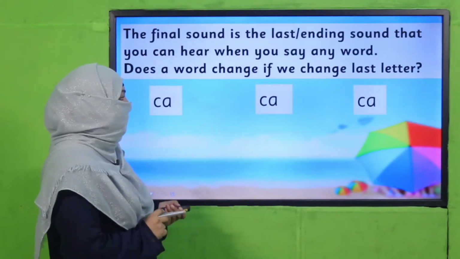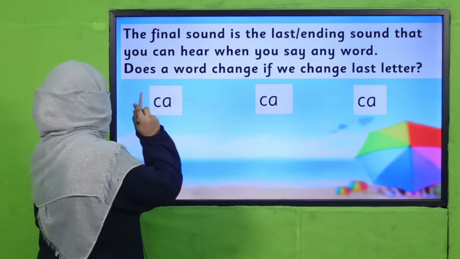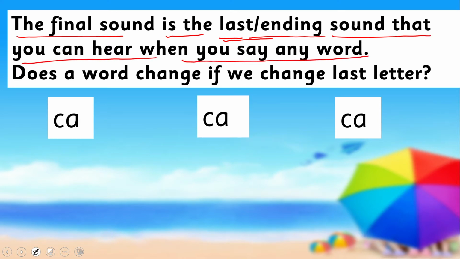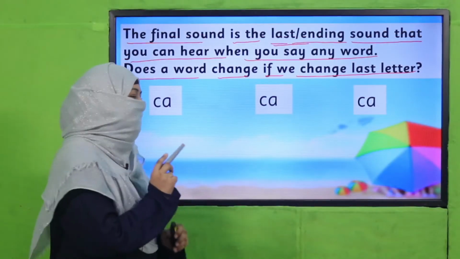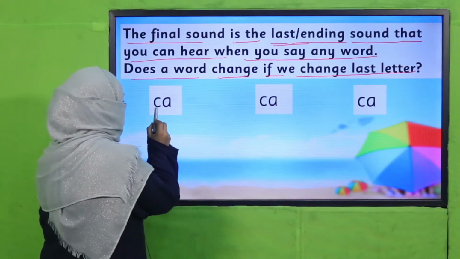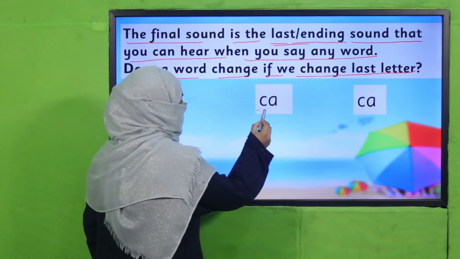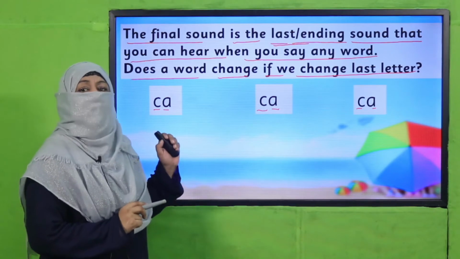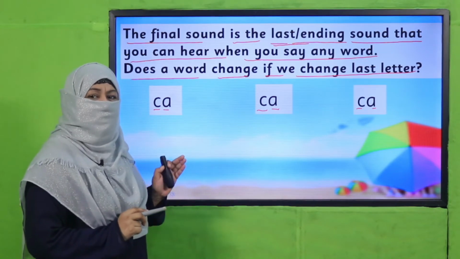So I'm going to tell you, the final sound is the last or ending sound that you can hear when you say any word. We have learned it. So does a word change if we change the last letter? Now you see, I'm going to show you a magic, right? Look at this. There are two letters, C and A. And we know the sound of C and the sound of A.